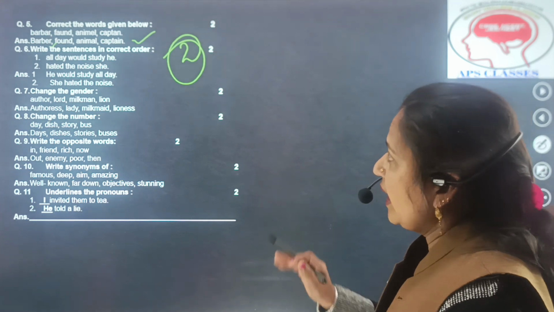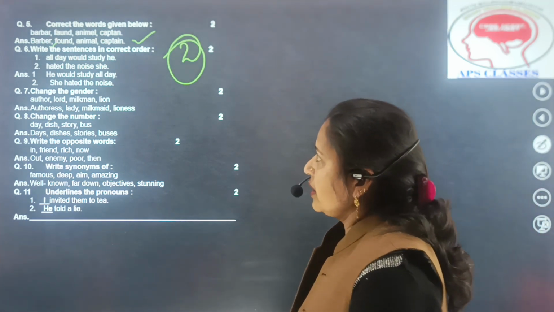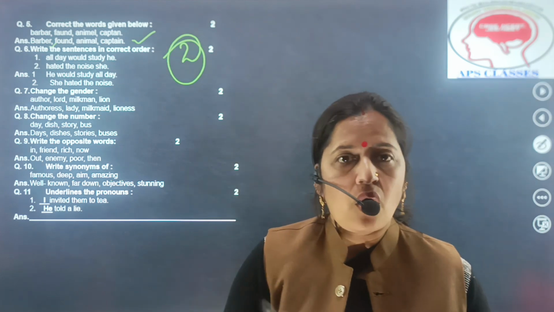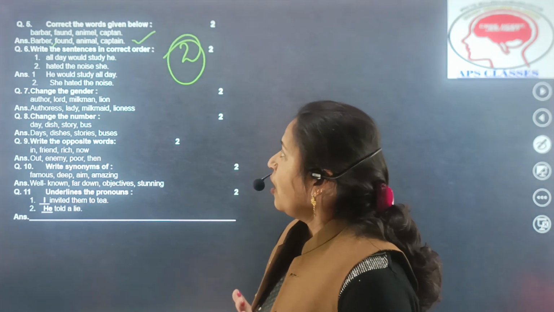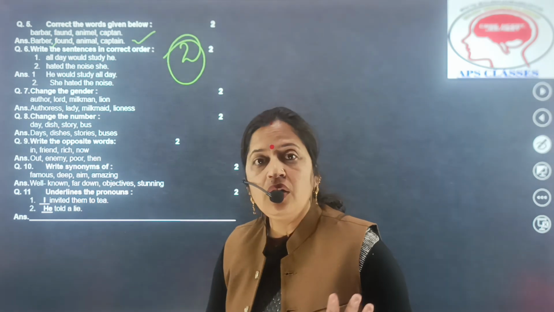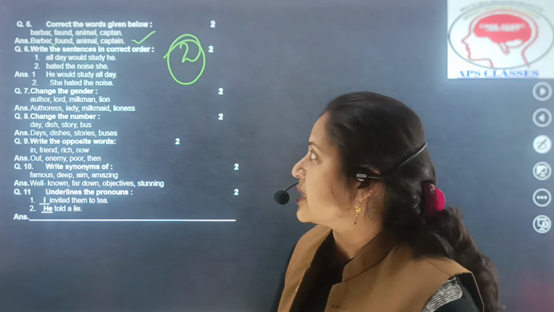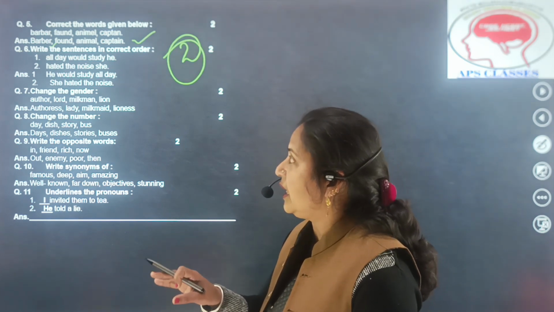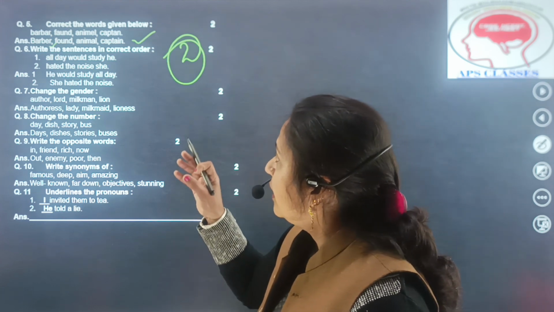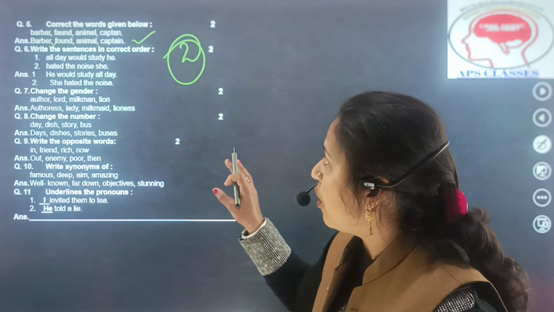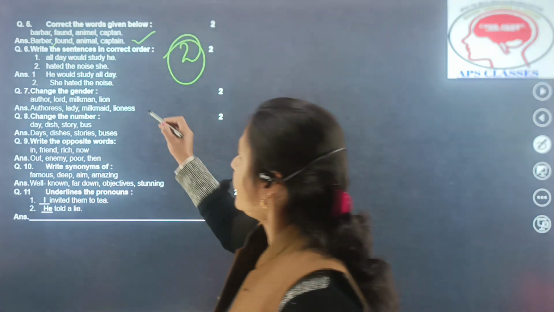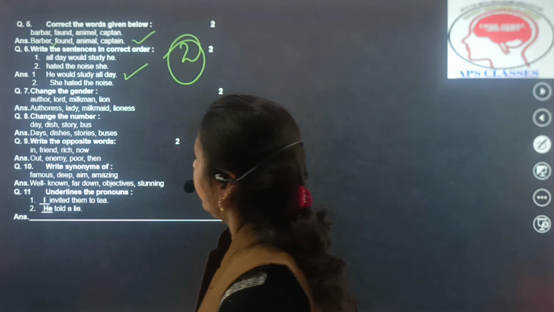Next is, write the sentences in correct order. आपके पास sentences दिए गए हैं, उन sentences को आपको correct order में write करना है. All day would study he. The correct way जो रहेगा इसका, all day would study he, ये इनकरेक्ट ऑर्डर है। अब इसको करेक्ट ऑर्डर में जो लिखना है, he would study all day.